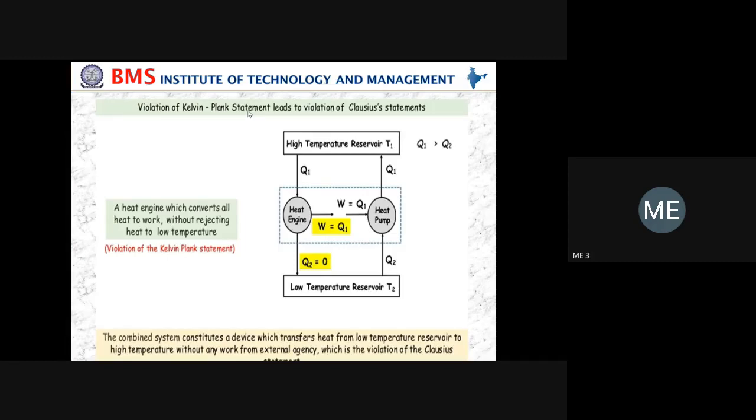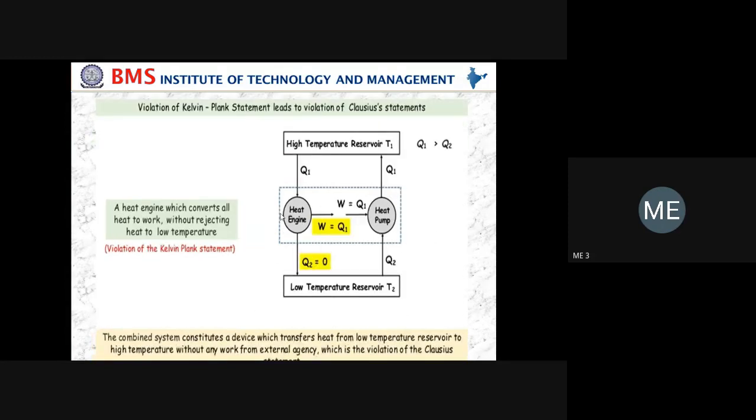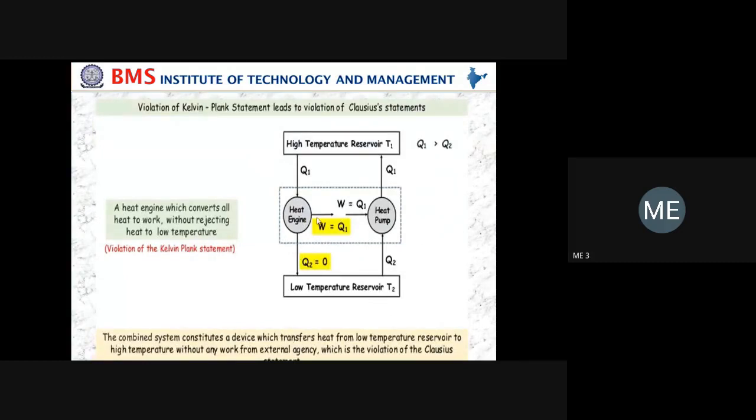Like that, you have to explain clearly. These are the two most important concepts in the second law of thermodynamics: the equivalence of the Clausius statement to the Kelvin-Planck statement, and the equivalence of the Kelvin-Planck statement to the Clausius statement. Everything you have to put in the block diagram. You have to show Q1 and Q2 properly. Show W equals Q1, and the same amount of W is transferred to the heat pump. Because of no Q2, it violates the Kelvin-Planck statement.